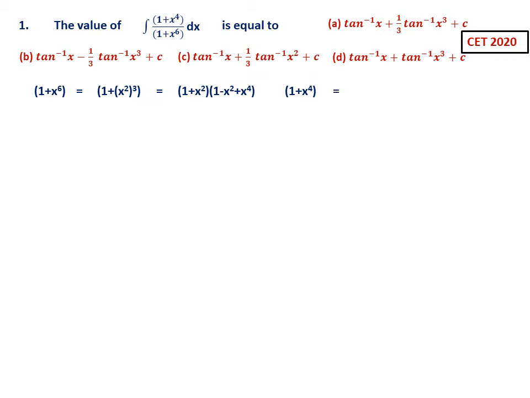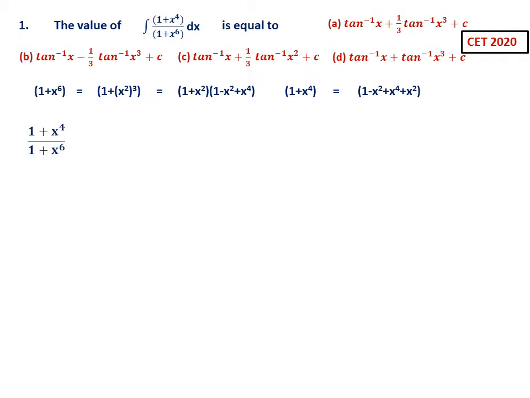Similarly, the numerator we have to do like this. Please note, this is very important. 1 minus x square plus x^4 plus x square. That means what I have done is minus x square I am adding, and plus x square also I am adding. That means adding x square and subtracting x square, so that there is no change in the numerator. Now you may wonder why we should do this one. This is very clear when we do the next step.